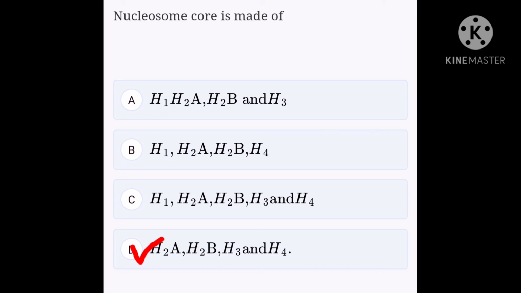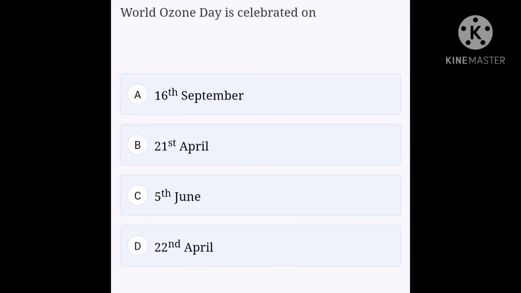Okay, next one. World Ozone Day is celebrated on option A, 16th September, option B, 21st April, option C, 5th June, option D, 22nd April. 16th September is celebrated as World Ozone Day, hence option A is the right answer.